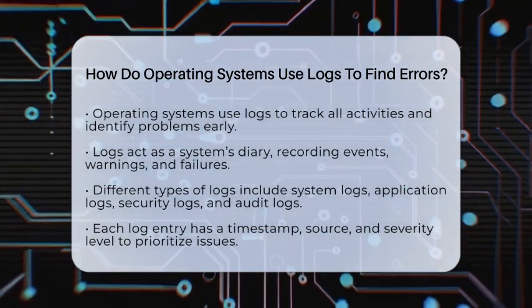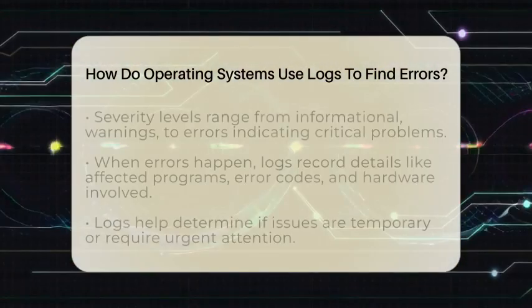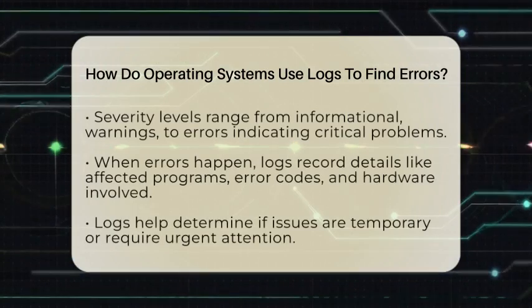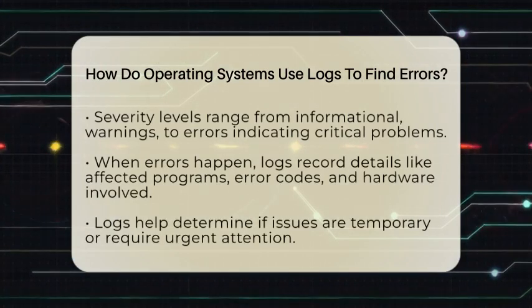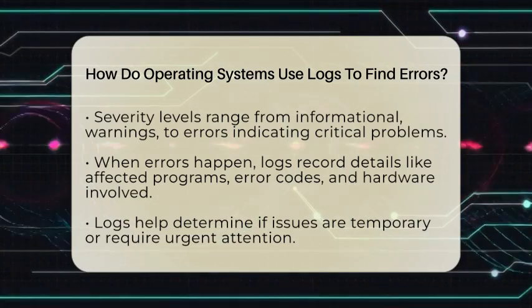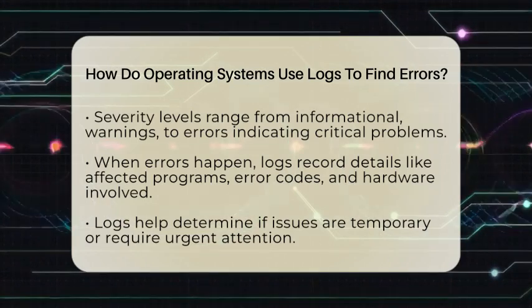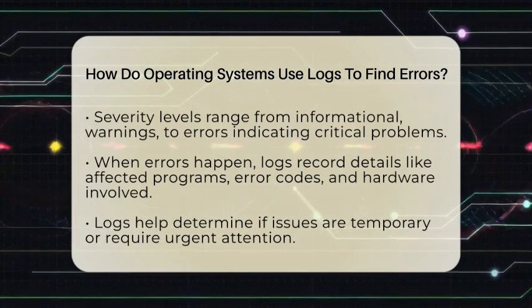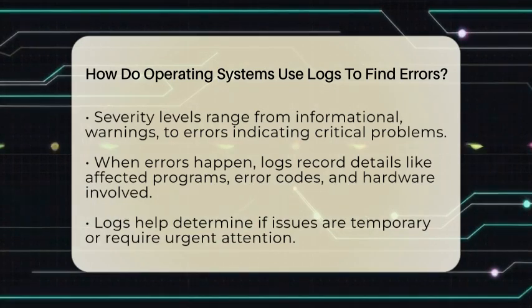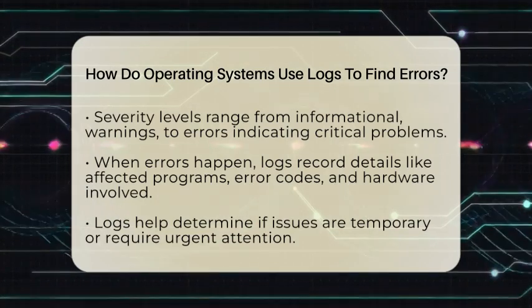Each log entry includes a timestamp, which tells you exactly when an event happened. It also notes the source, like a specific hardware component or software process, and the severity level. Severity levels help prioritize issues. Information logs show normal activity, warnings highlight unexpected but non-critical issues, and errors mark serious problems that need immediate attention.